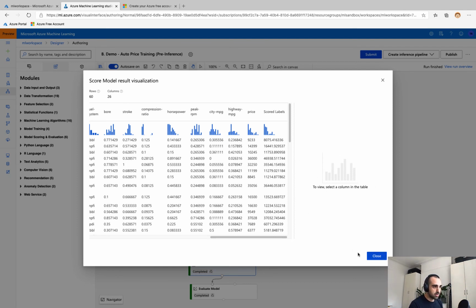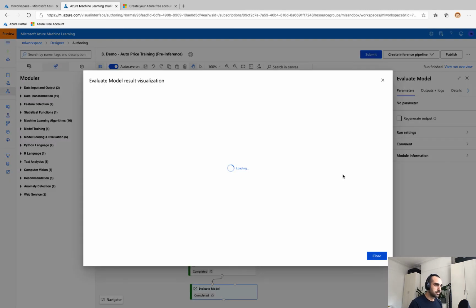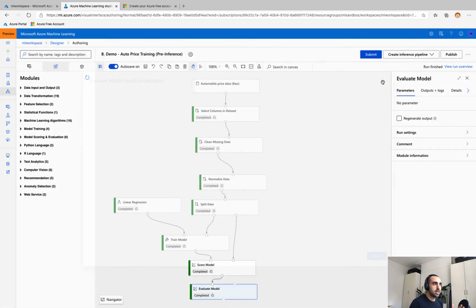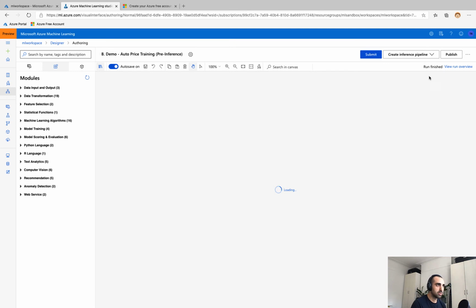Now we could eyeball the differences here, but if I go down to evaluate model and right click on that, I can see some statistics specifically about the performance of this model. So the mean absolute error, the coefficient of determination, etc. Now, if I like this model, I think it's a really good model, I want to now promote this to an inference pipeline so that we can ultimately deploy this as an endpoint. And so up at the top here, we've got this new action button where it says create inference pipeline. So I'm going to create a real-time inference pipeline, which will promote our training pipeline to an inference pipeline.